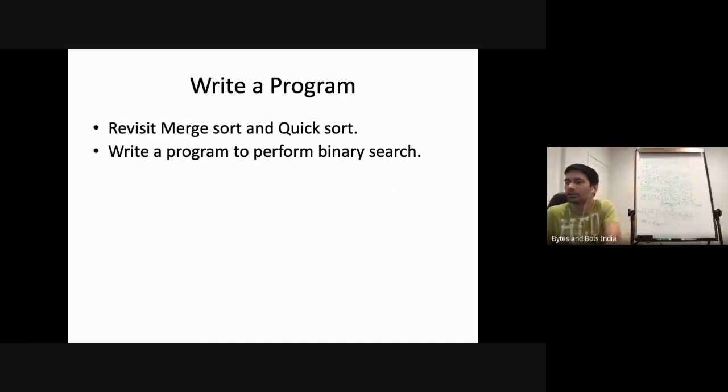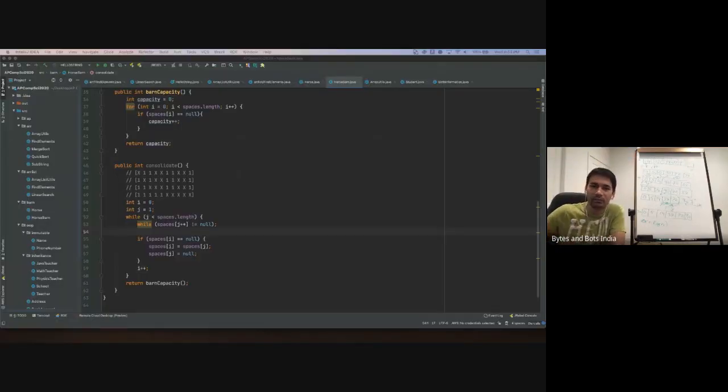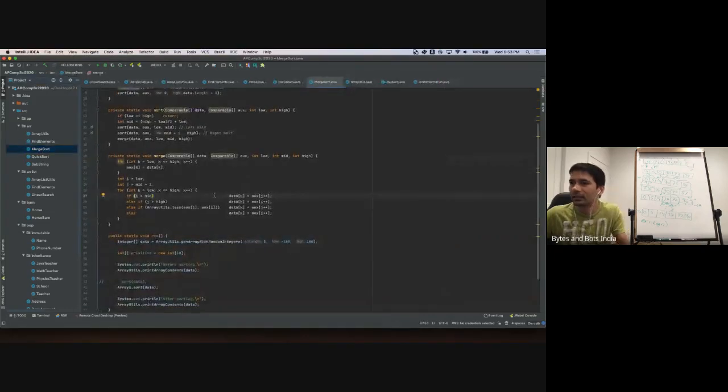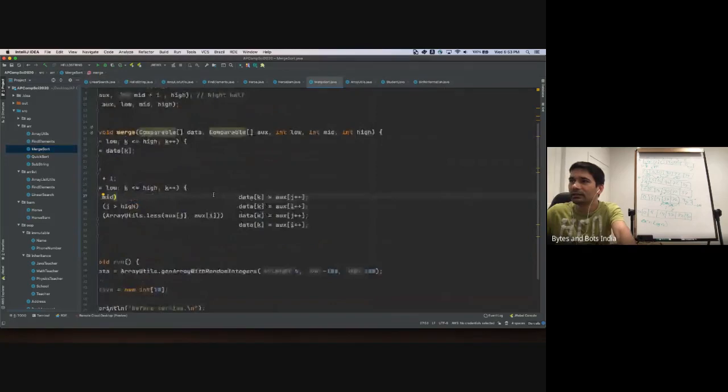All right, so let's write a program on recursion. More learning will come on this topic by actually practicing it. It is essentially just a function call or a method call, and with practice you get a hang of it. So let's revisit quicksort and merge sort real quick, and we'll see how recursion is in play here.